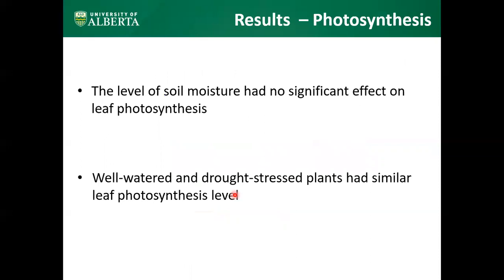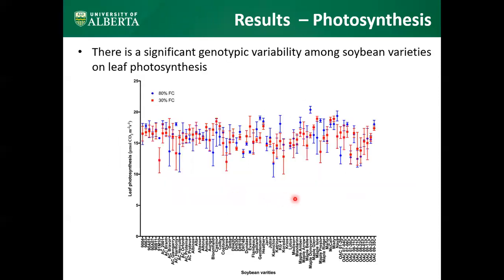Next, we will move on to my photosynthesis data. In here, I observed that the level of soil moisture had no significant effect on leaf photosynthesis because the well-watered and drought-stressed plants had similar leaf photosynthesis levels. This may be because the drought period I gave may not have been enough to have a significant impact on photosynthesis, but we still believe that there is a significant effect at the seed filling stage.